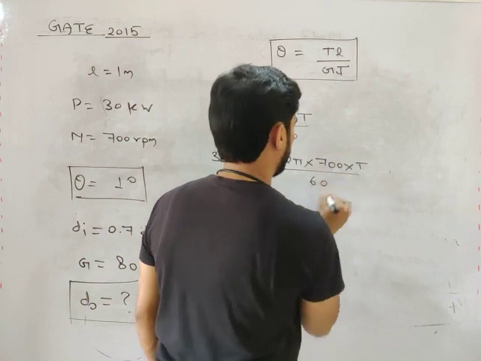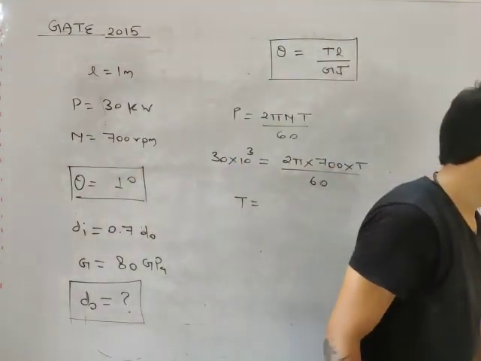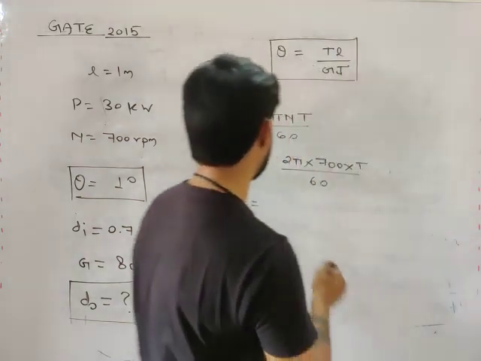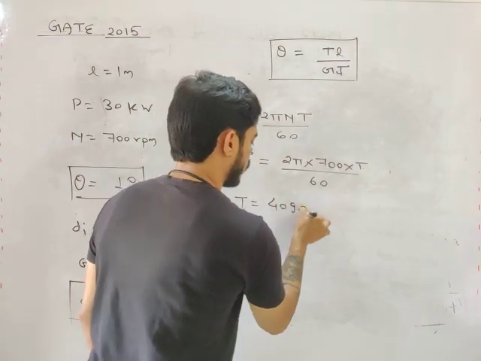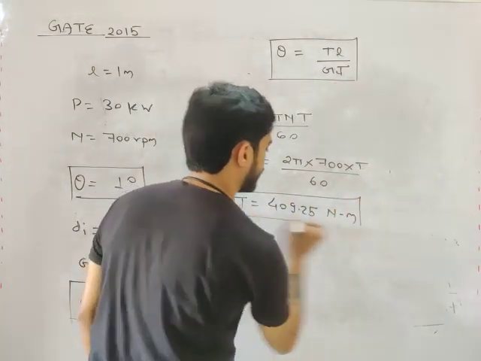So from here we will get the torque. Tell me what is the value of torque. Torque you must be getting 409.25 Newton meter. Are you getting this?